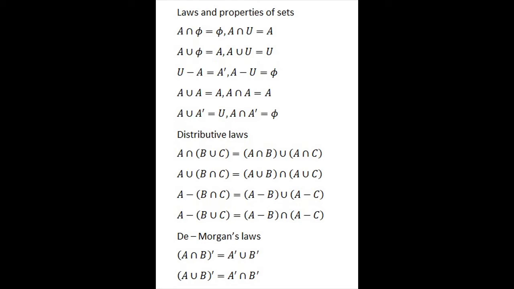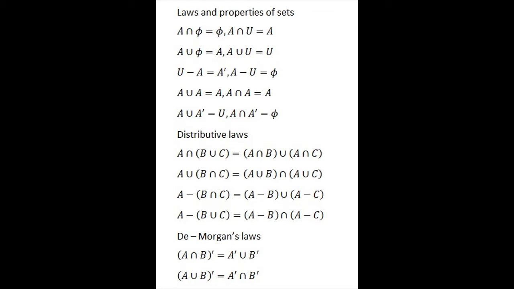A intersection null set is null set itself. A union universal set is universal set. A union null set is A itself. Then universal set minus A, already we have learned, is A complement, that is A dash. A minus U, if you do it the other way around, is nothing, null set. A union A, A intersection A, is obviously A.